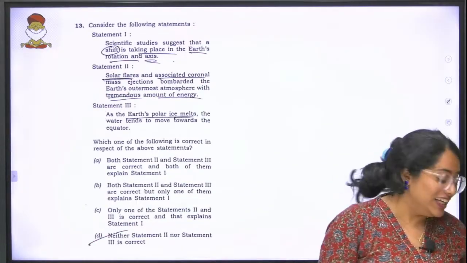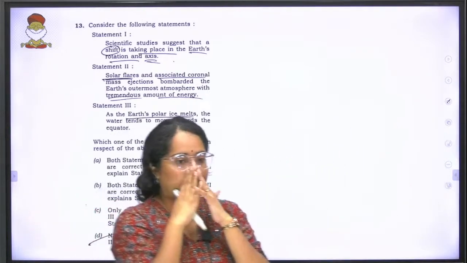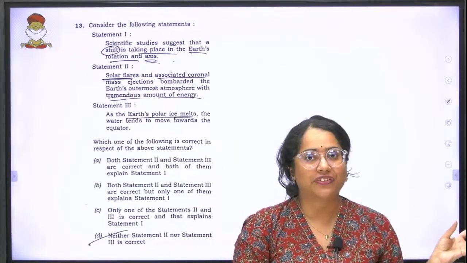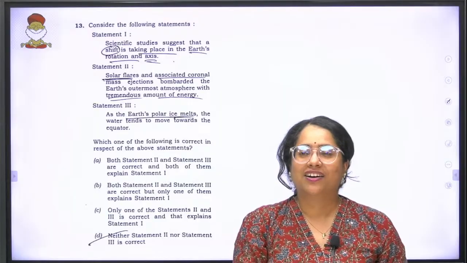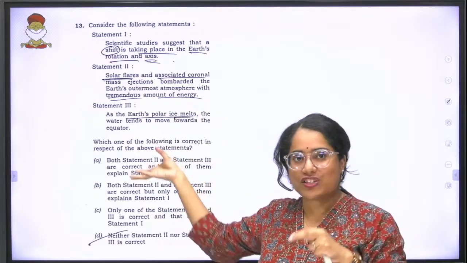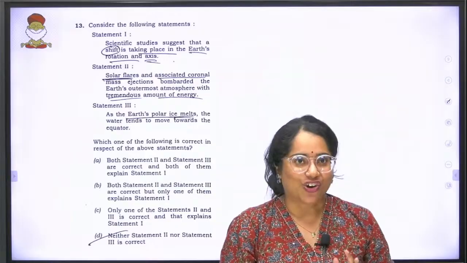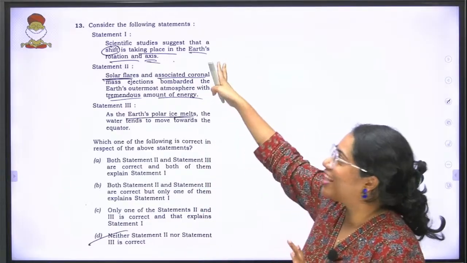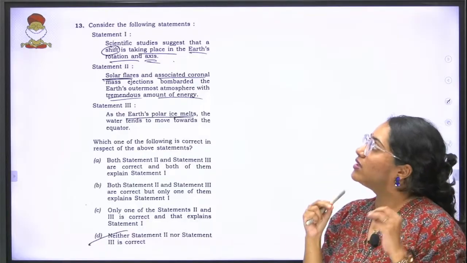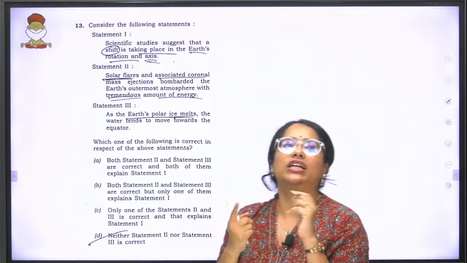Moving on to the 13th question. This was a major event in last year's current affairs and last year's environment. And we had a joke in class saying that now, because of all of this phenomenon, maybe our days are actually feeling a little bit longer or shorter. The first statement says, scientific studies suggest that a shift is taking place in the Earth's rotation and axis.